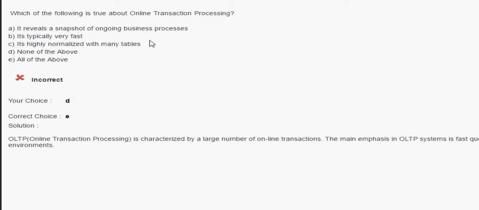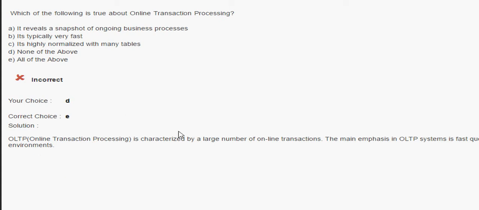Yes, it's typically very fast. It reveals a snapshot of online business processes. Now the basic term of online transaction processing is that it is highly normalized with many tables. So if you know this first, then you know the rest of the options.